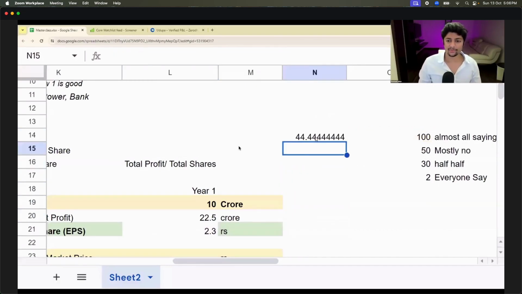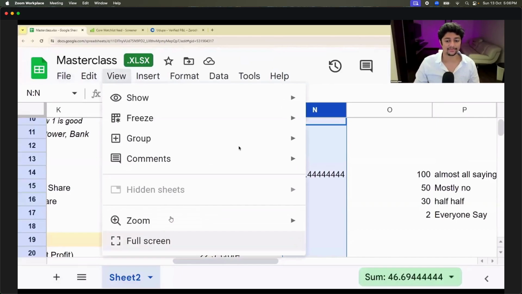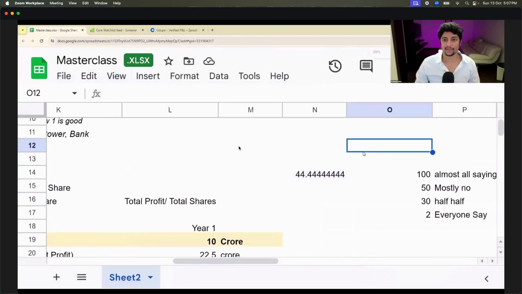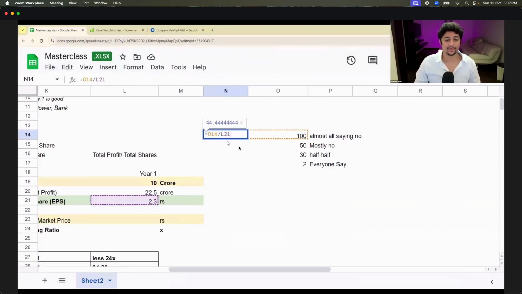How much is 100 rupees of 2.25? 44 times? Yes or no? I'm waiting for you guys to tell me. Okay, it's 44 times. So you don't want to give me 44 times. Okay, fine.